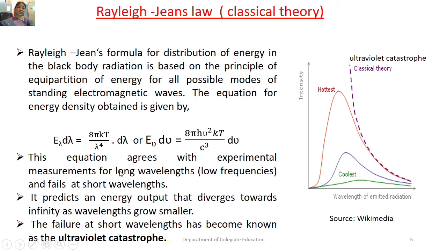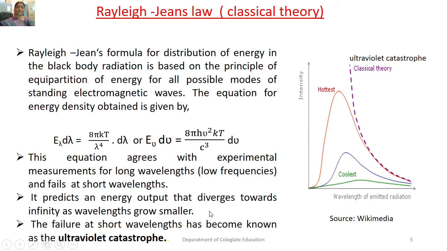This equation agrees very well with the experimental measurements for long wavelengths and fails at shorter wavelengths. This curve shows that the line fits very well with the experimental curve at the longer wavelength region, but fails to fit with the experimental curve at shorter wavelength regions.